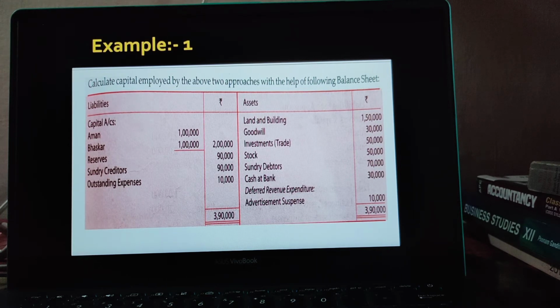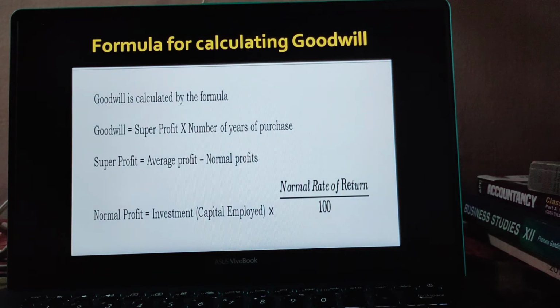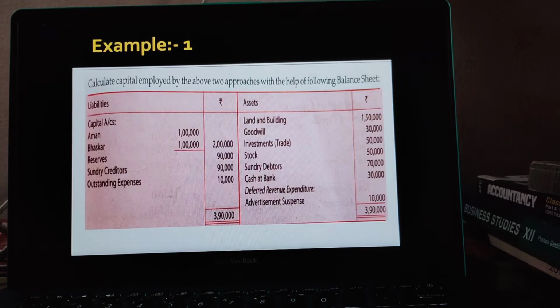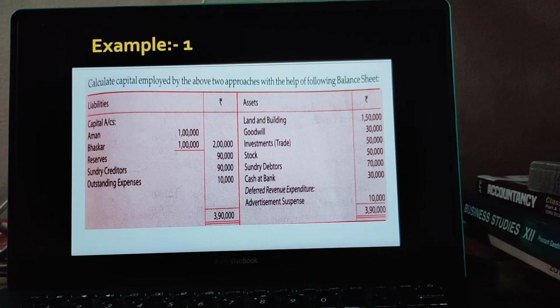Here in this question, you need to calculate the capital employed by the two approaches. Which two approaches? These two approaches: the liability side approach and the asset side approach. We have to use these two approaches to calculate the value of capital employed in this question.